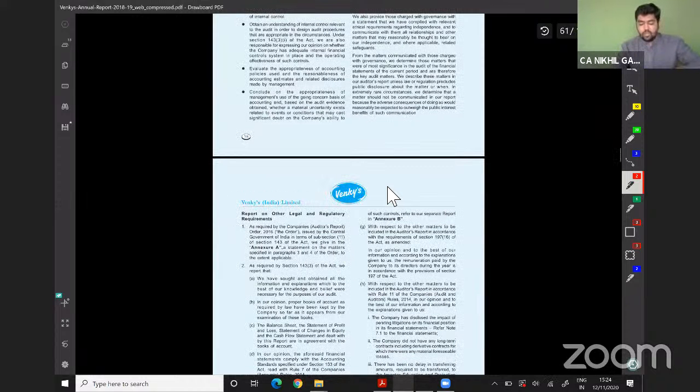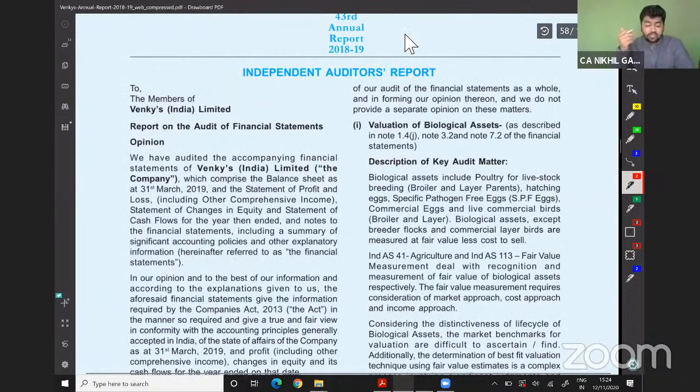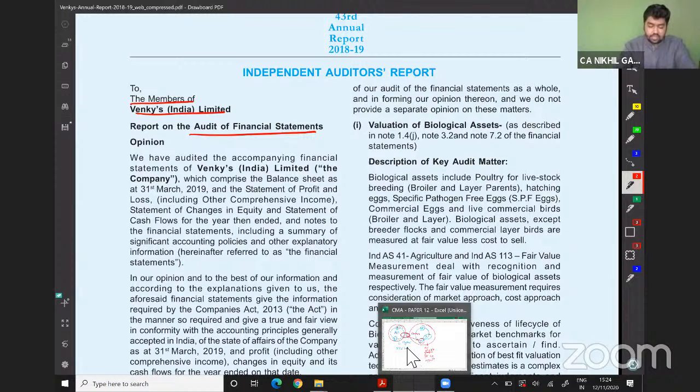See, it is the independent auditor's report. It is addressed to the members of Venkis India Limited, report on audit of financial statements, his opinion and so on. Agreed?